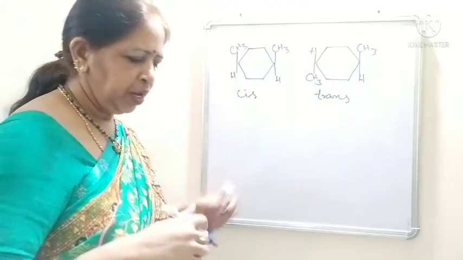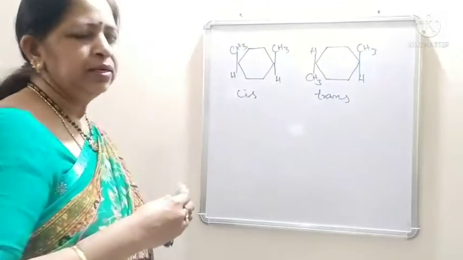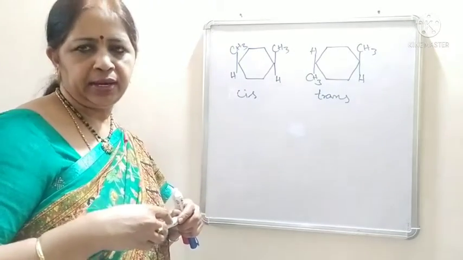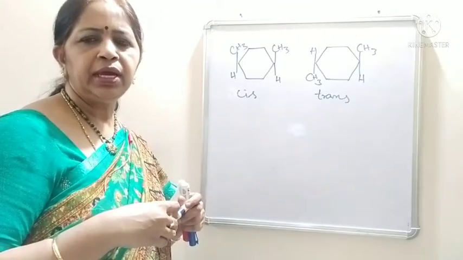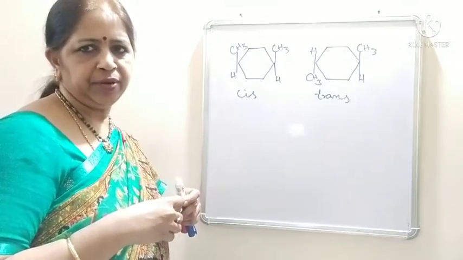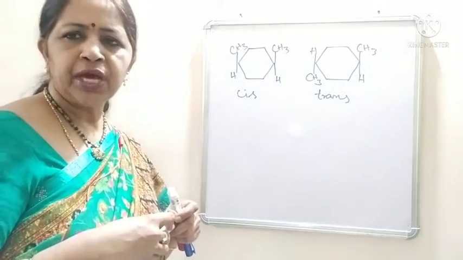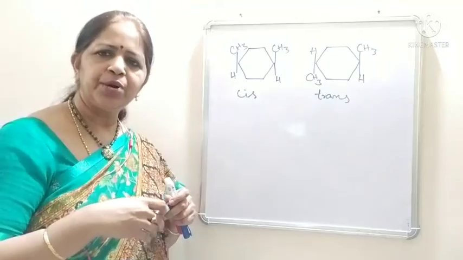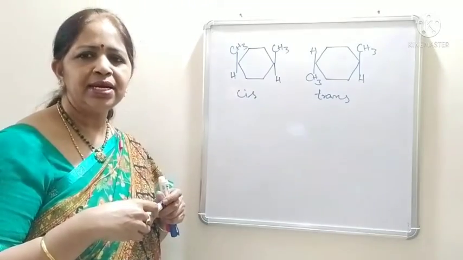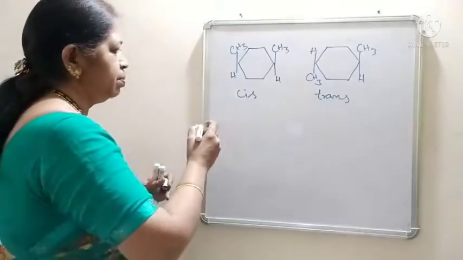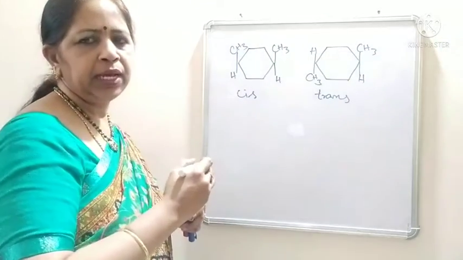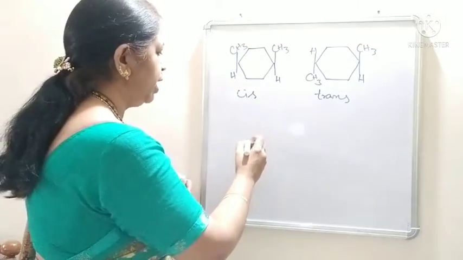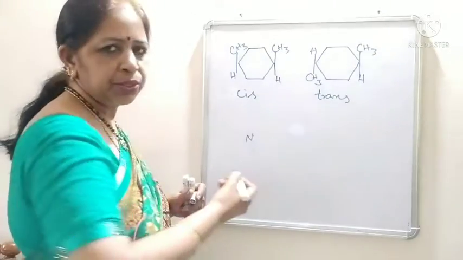Okay, students. Now let us see the other compounds having C double bond N. The compounds having a double bonded nitrogen. In the compounds having a double bonded nitrogen, the cis isomer is called a syn isomer. For example, if we take azobenzene, azobenzene will have N. What is an azo group?